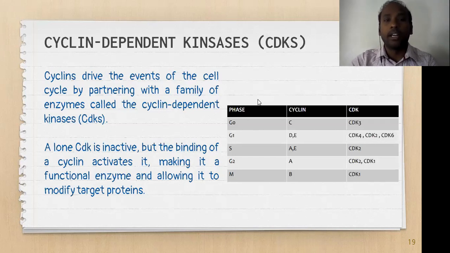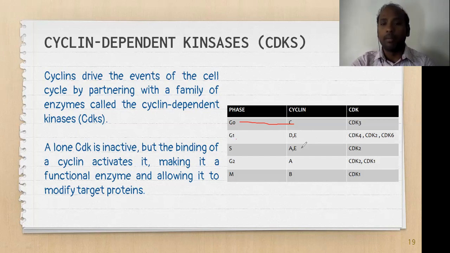This is very important for competitive purposes, and also for better understanding of the cell cycle regulation. Suppose in G0 phase, the cyclin that can be present is C, and the partner cyclin dependent kinase is CDK3.